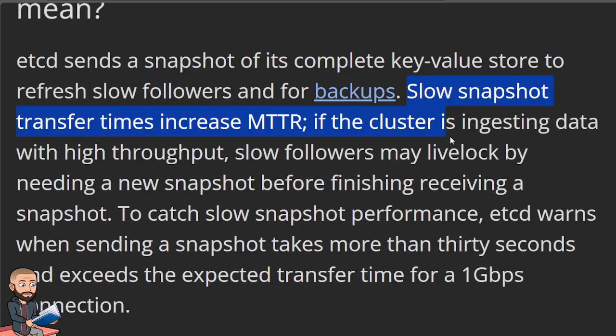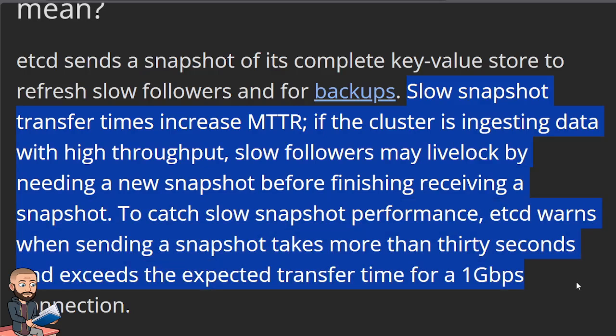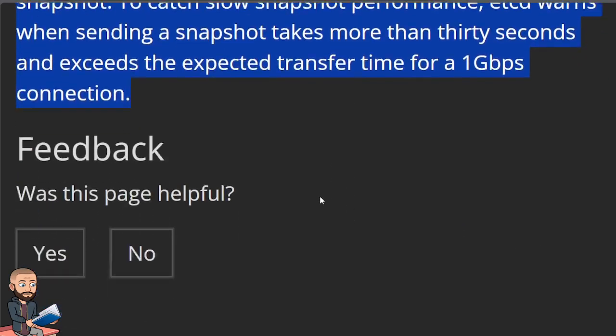If the cluster is ingesting data with high throughput, slow followers may live lock by needing a new snapshot before finishing receiving a snapshot. To catch slow snapshot performance, etcd warns when sending a snapshot takes more than 30 seconds and exceeds the expected transfer time for a 1 gigabytes per second connection.